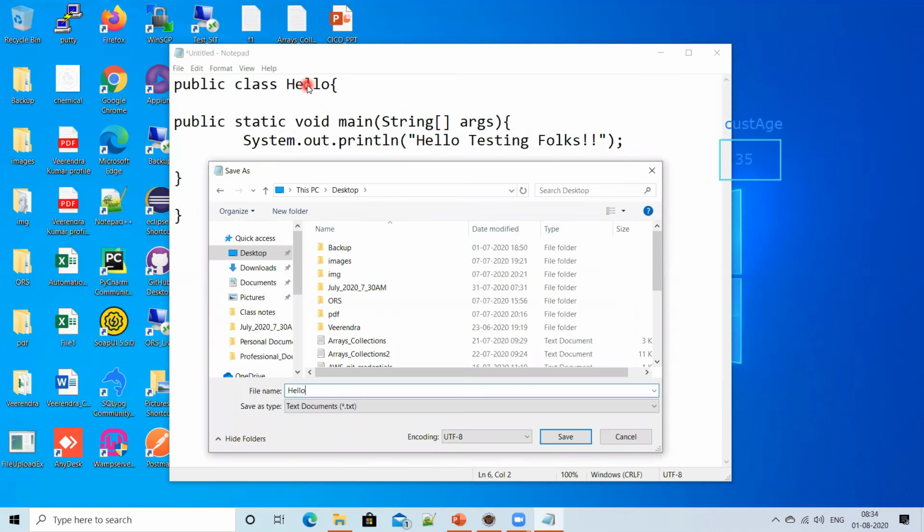I'm going to write the points in a notepad and share the steps with you, don't worry. Whatever the class name given, the same name you have to give as the file name, and the file extension should be .java. Done. Save.